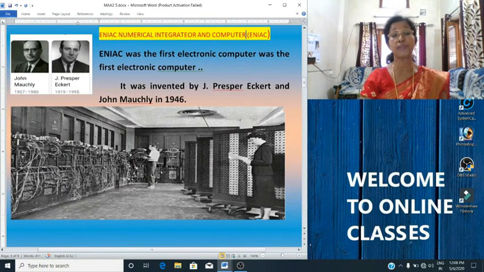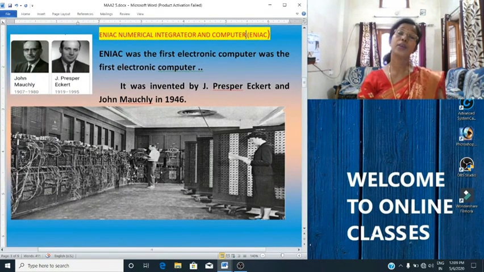A huge device that occupied a whole room. You can see it is a very huge device. It was invented in the year 1946. And as I told you, it is extremely large in size.